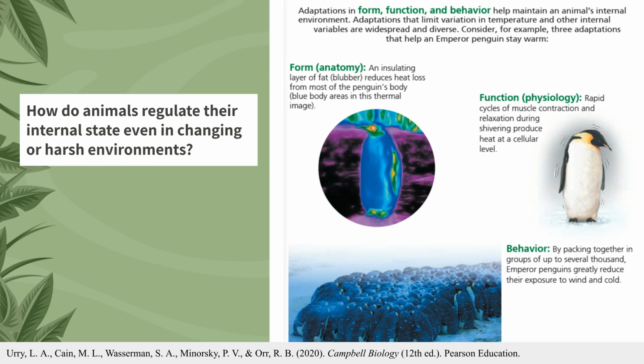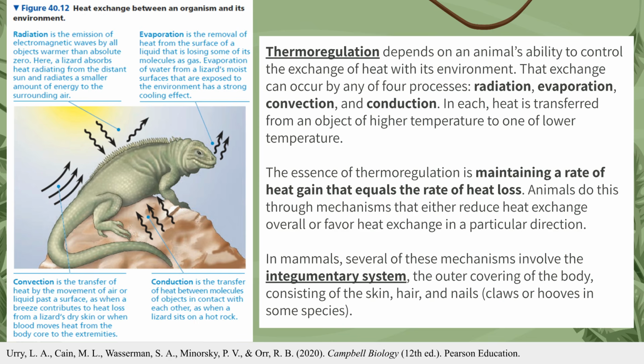To actively generate warmth, penguins utilize shivering. This physiological process involves rapid cycles of muscle contraction and relaxation, which produces heat at a cellular level to counteract the cold. Third, behavior. Social behavior is a critical component of their survival. Emperor penguins pack together in massive huddles of up to several thousand individuals. By doing so, they greatly reduce their collective exposure to wind and cold, minimizing heat loss via convection.